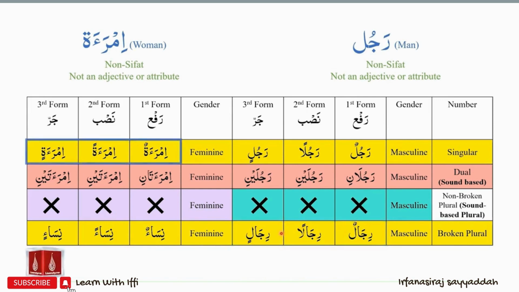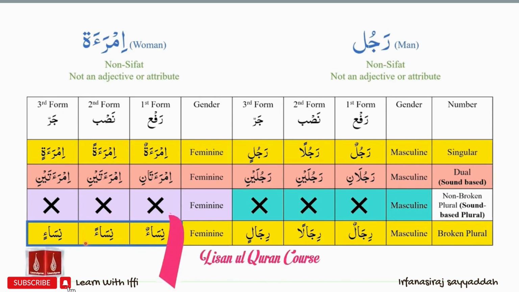For imra'a, the singular pattern is imra'atun, imra'atan, imra'atin. The dual pattern is imra'atani, imra'ataini, imra'ataini. The broken plural of imra'a is nisa. So we have nisa'un, nisa'an, nisa'in.